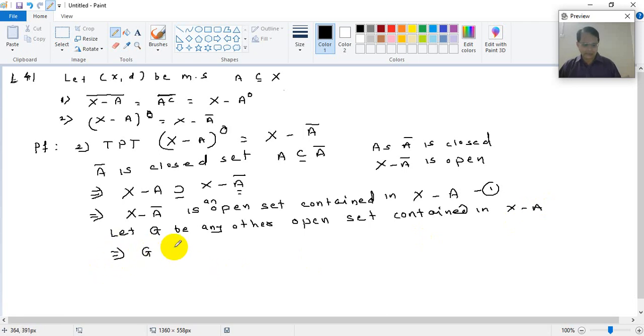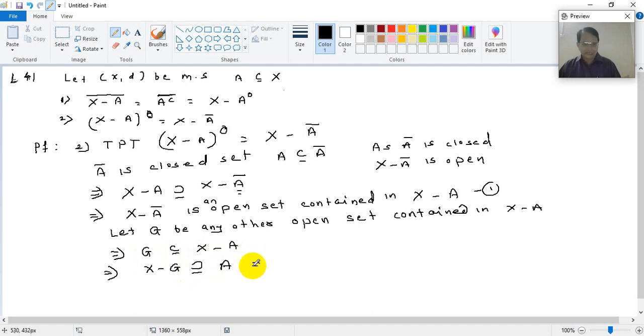G is a subset of X minus A. But now see, if I take X minus G, what does that imply? X minus G, that is, the complement of G, will then be a superset of the complement of X minus A, that is, A.